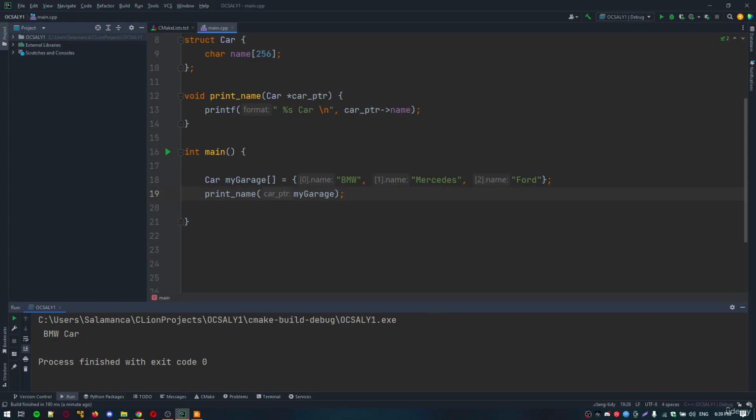Here you use the arrow operator to access the name member of the car pointed to by car_ptr, which itself is a character array as we declared. The printf format specifier %s expects a C-style string, which is a character pointer, and name decays into a pointer to satisfy printf.